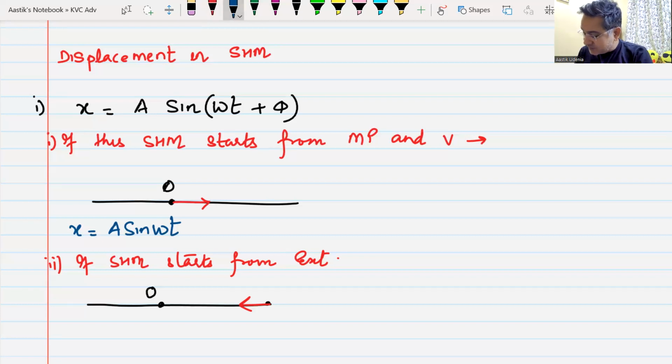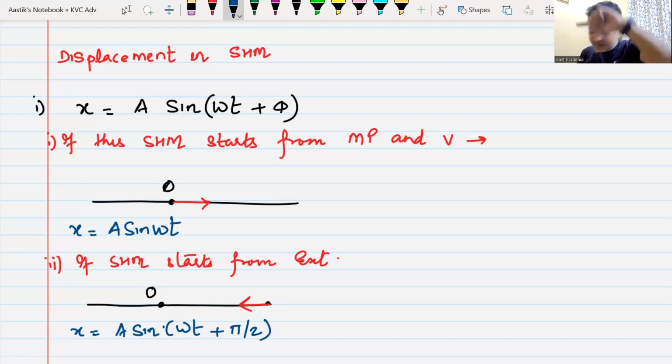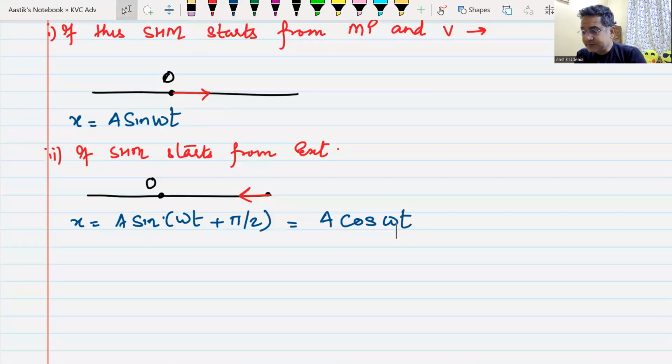In this case, the equation of SHM will become A sin omega t plus pi by 2, because it has now moved one side. So now you can write the equation as A cos omega t. This becomes the equation in case number 2. Do we understand this? Yes, sir.